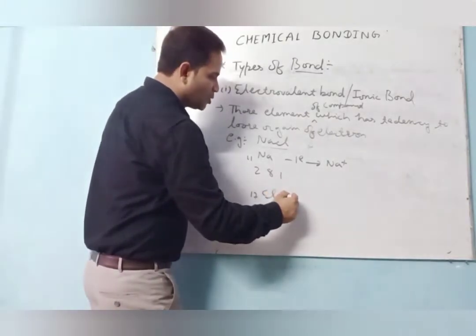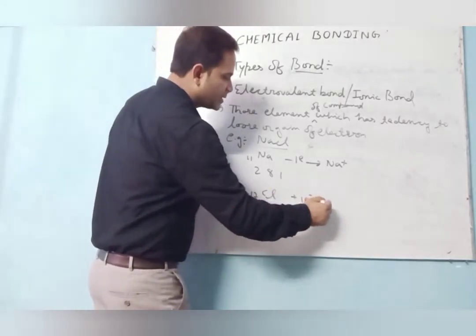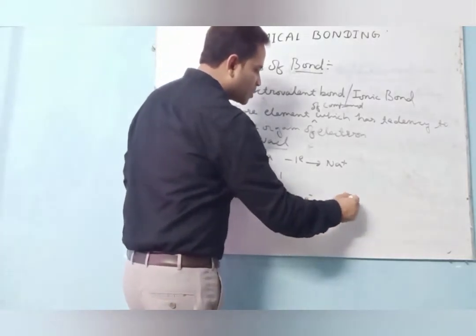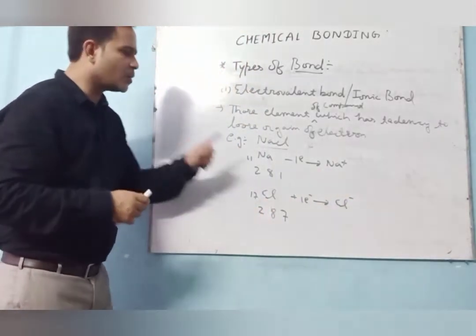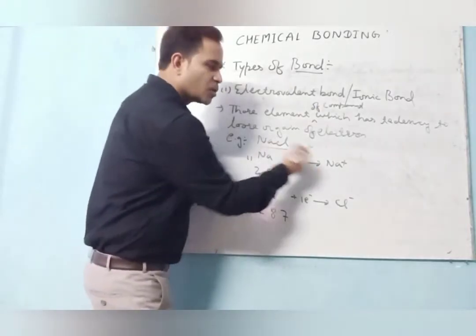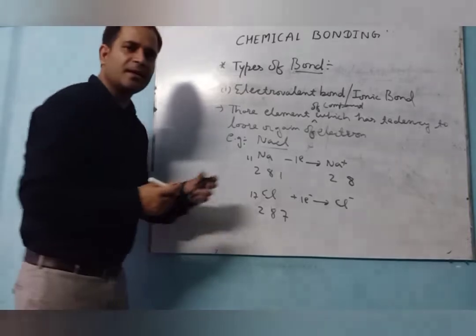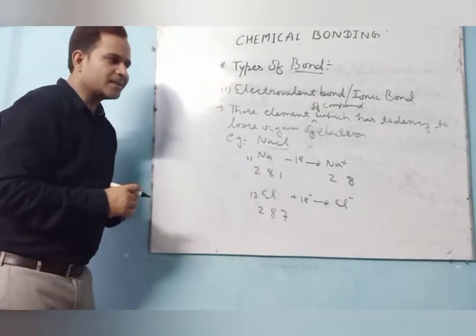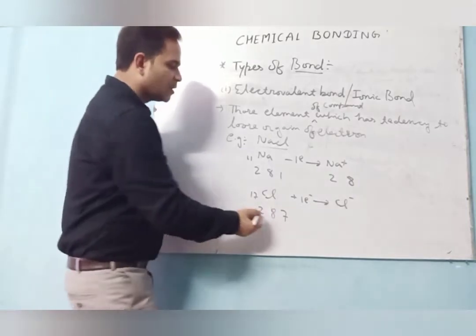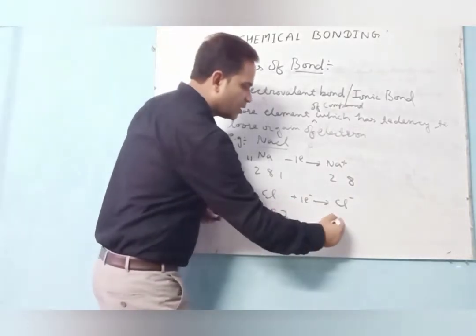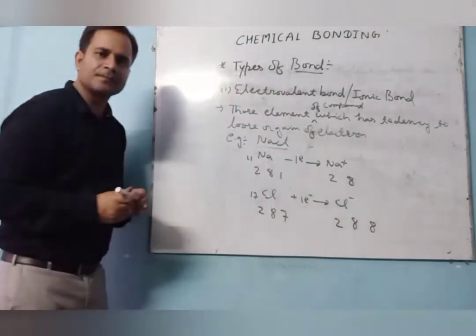So one electron is needed to become stable, forming the chloride anion with electronegative charge. When sodium loses its one electron, it forms 2,8, the nearest noble gas, neon. In the same way, when chlorine gains one electron, it forms 2,8,8, the nearest argon.